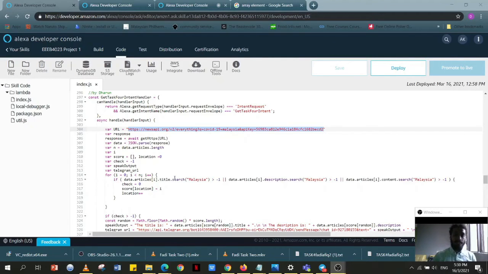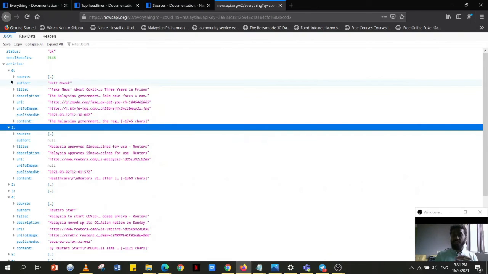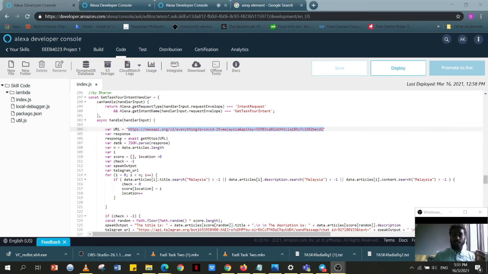Alright, once it has completed the for loop and moved out of it, what we have now is, in the array score, the numbers of whichever articles had the term Malaysia in them. So if in this URL there were only 5 articles of different numbers that had the term Malaysia in them, each location in the array score will have the number of one of those articles.